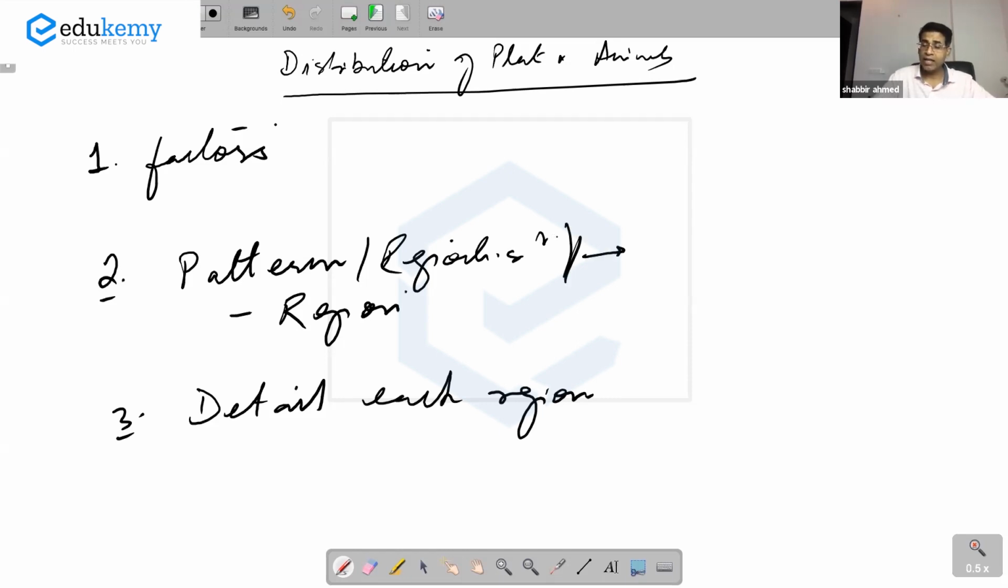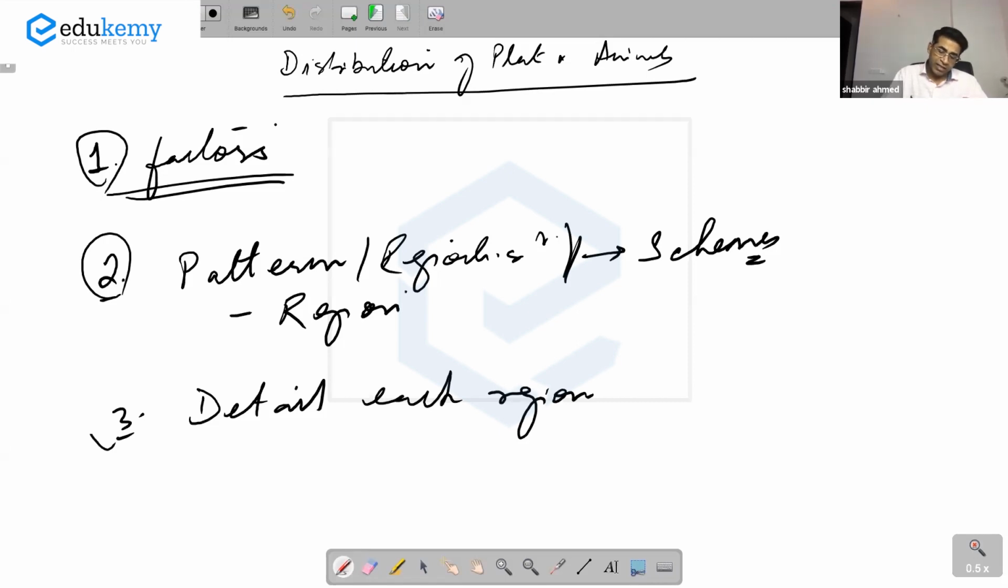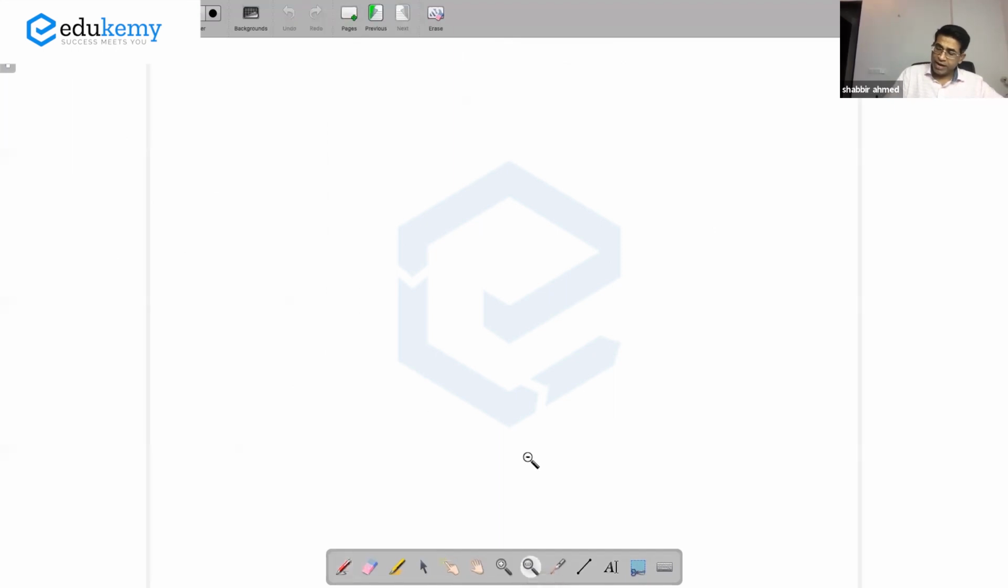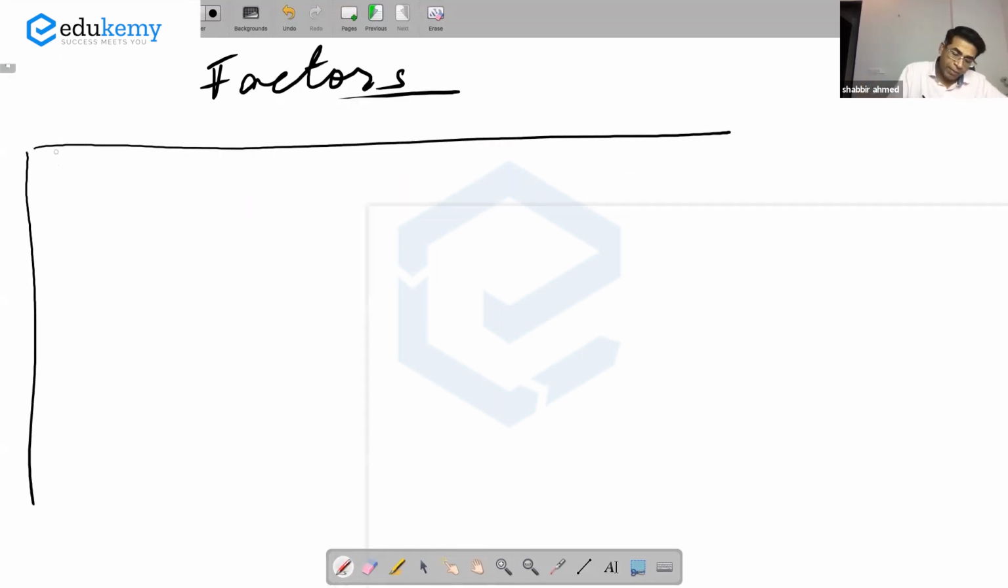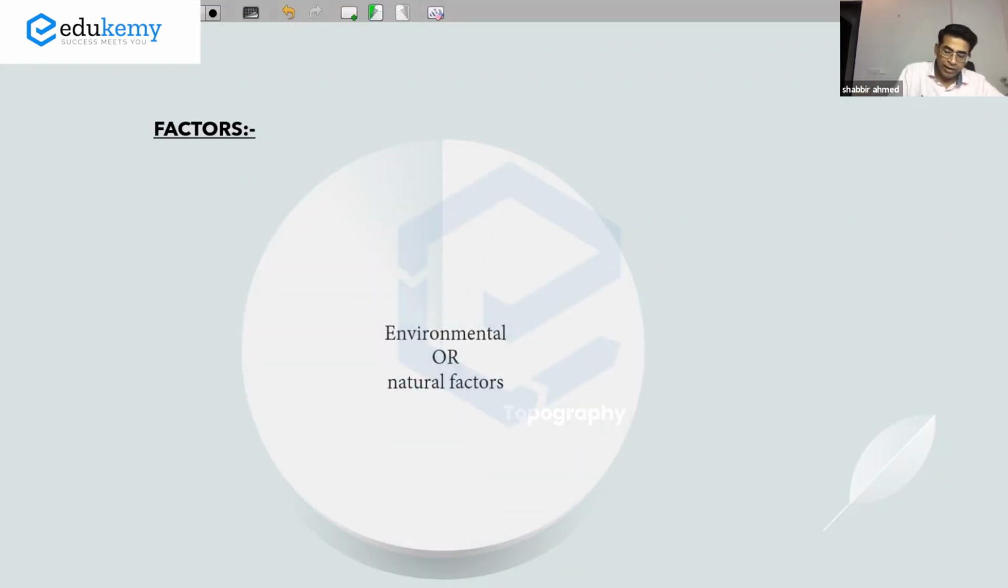So, यहाँ पर there are many schemes. And finally, you need to know enough to write about each of the regions. So, ये जो factors हैं, so under distribution of plants and animals, these are the 3 themes you'll have to study. Now, let me give you a kind of a chart. Now, what are the factors? If I list down the factors, एक है आपका environmental or the